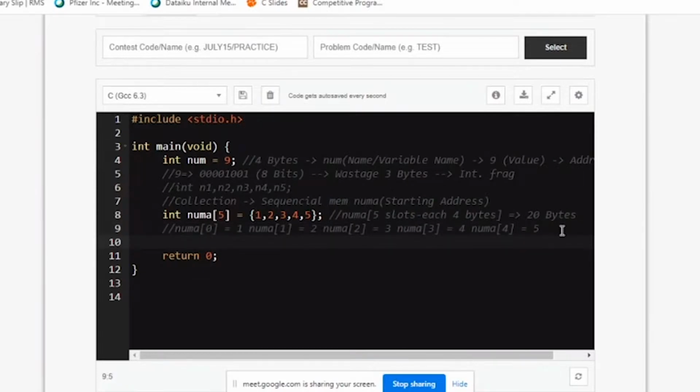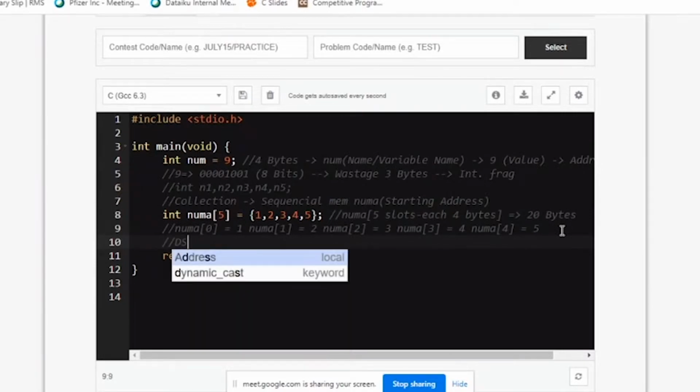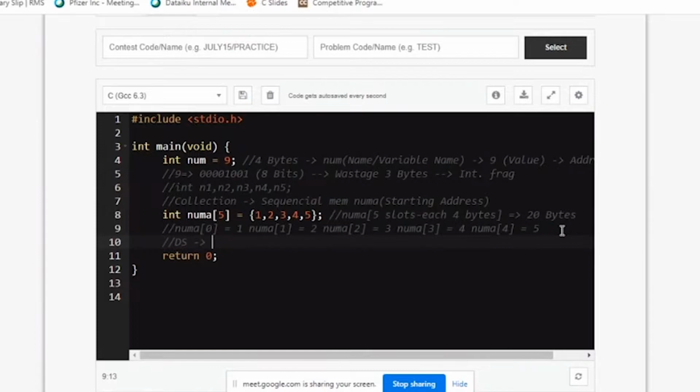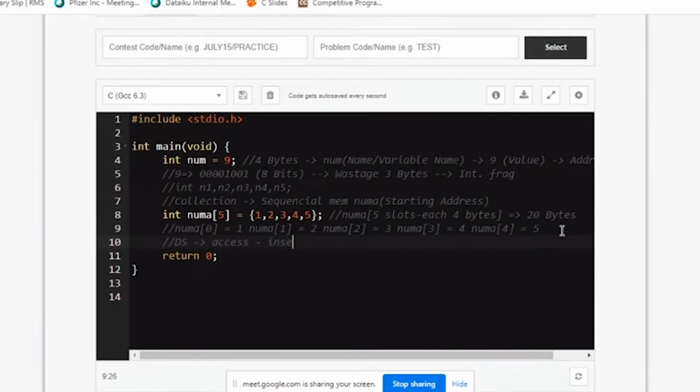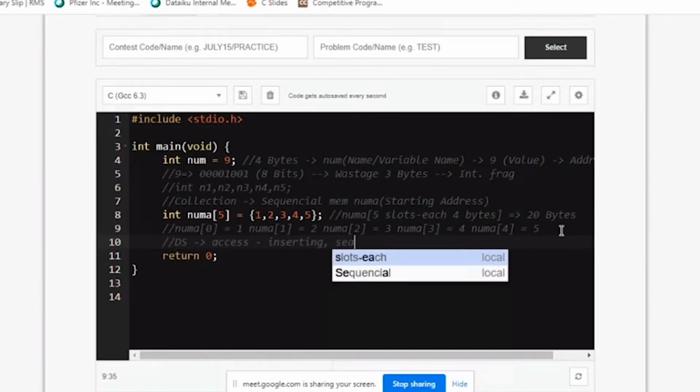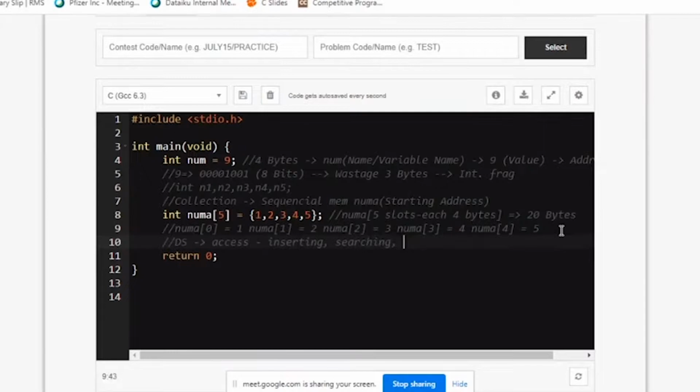Okay. Now, how do I use it or why do I go for data structures? You can do certain operations on data structures. Whenever I say data structures, you can actually access them. What you do after accessing, you can go for inserting values so that you can store, you can go for searching, you can go for sorting. So there are different kinds of operations you can do with your data structures, that is, with the data stored in a particular format. And not all of them allow sorting or searching.